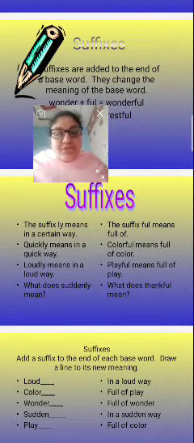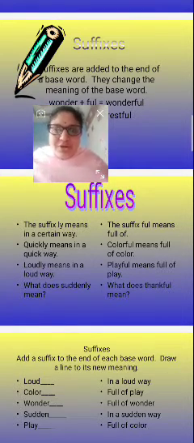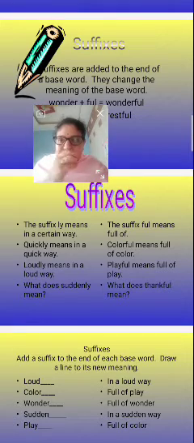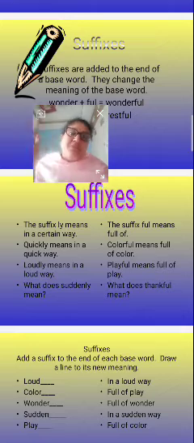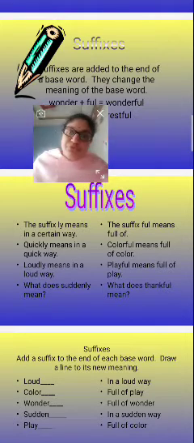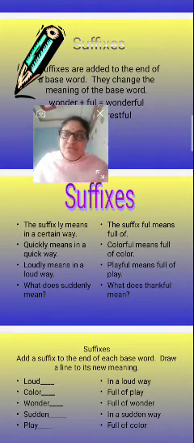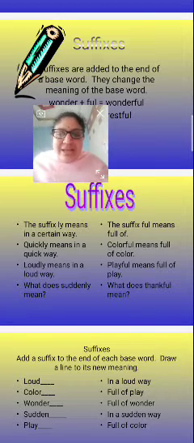Next, the suffix -ful means full of. I already told you, you are expecting something more, you are giving the expression something more. Colorful means full of color. Playful means full of play. What does thankful mean? Full of thank.